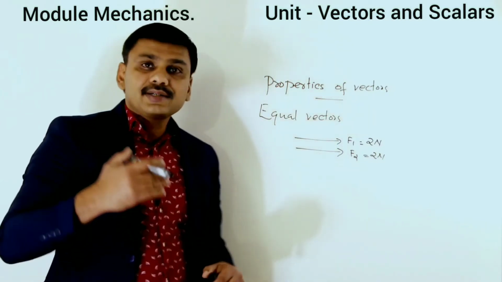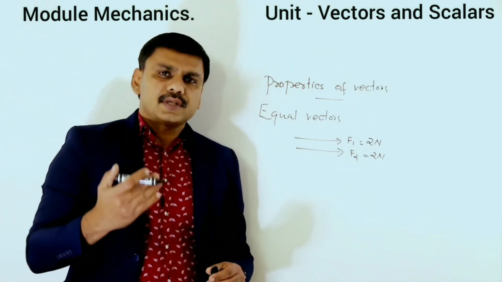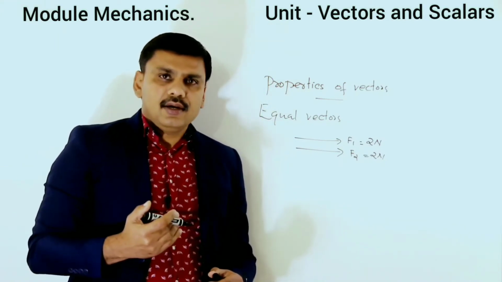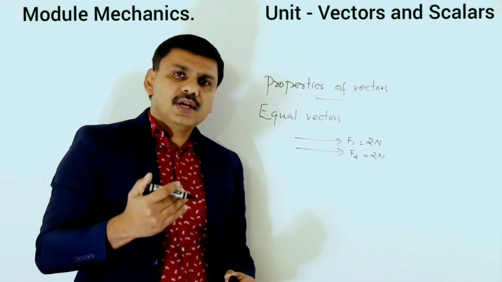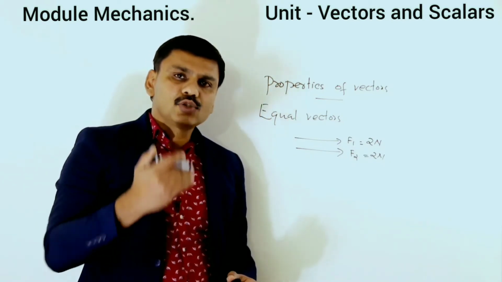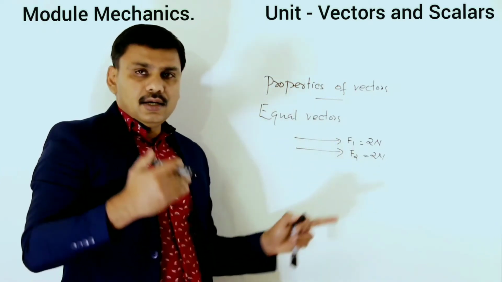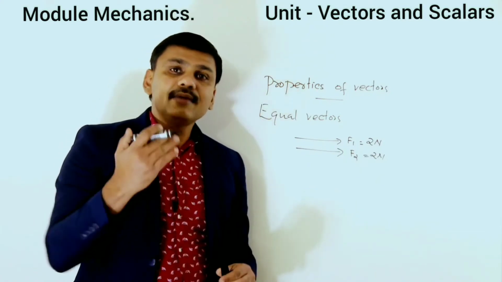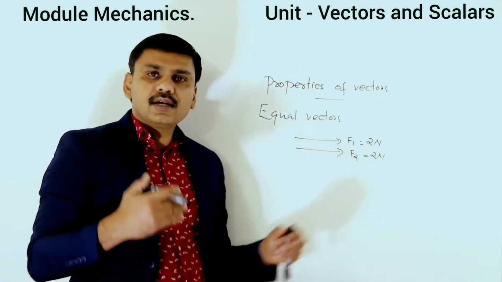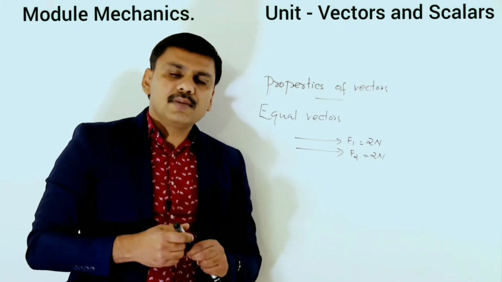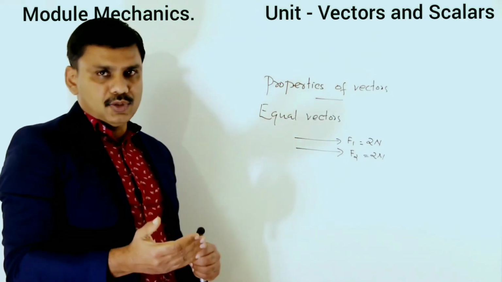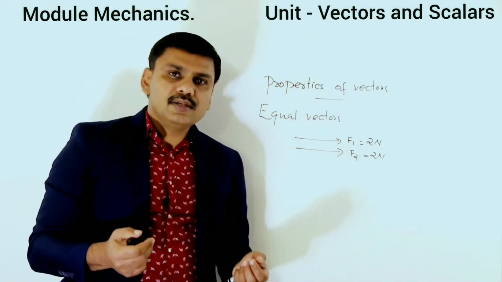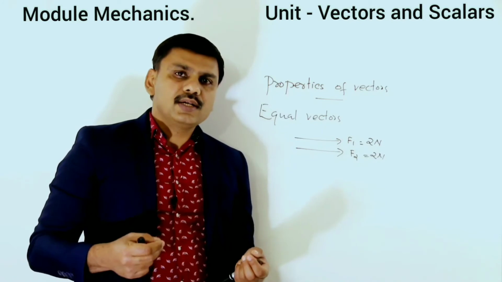So here the two vectors are the same. How can you say two vectors are the same? If they have the same magnitude and the same direction. Same magnitude means the length of the straight lines should be the same. Same direction means both arrowheads should be in the same direction. So here the two vectors are equal because they have the same direction and the same magnitude. So equal vectors means vectors with the same magnitude and the same direction.